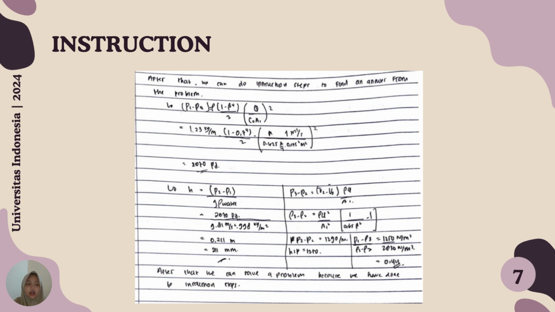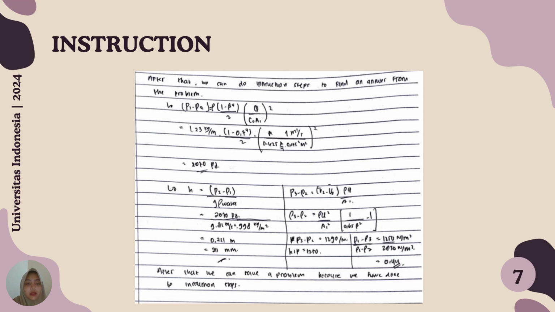And then the answer is 2070 Pa. And then we can find the height of water with this formula: h = (p2 − p1) / (ρ_water g). So we calculate 2070 Pa divided by 9.81 times 998 kg per cubic meter. And then we found 0.211 meter, equal to 211 millimeters.